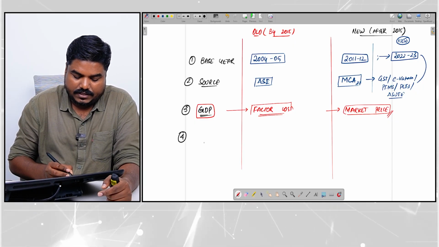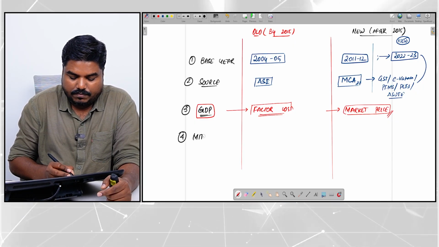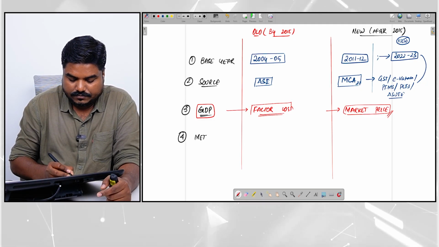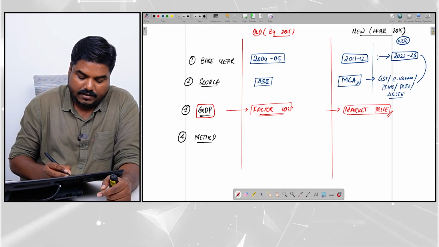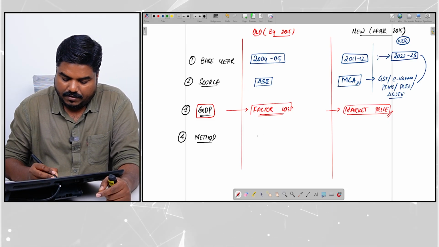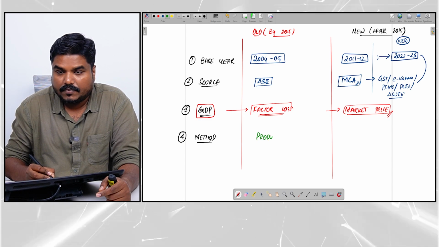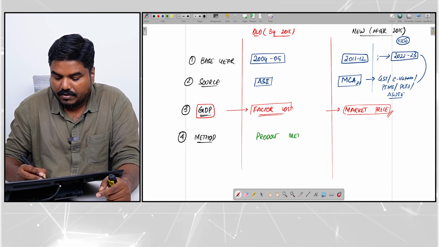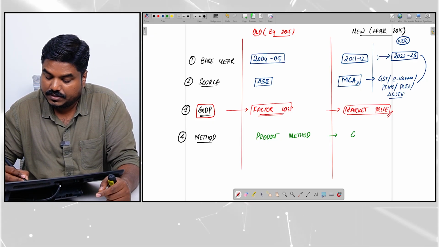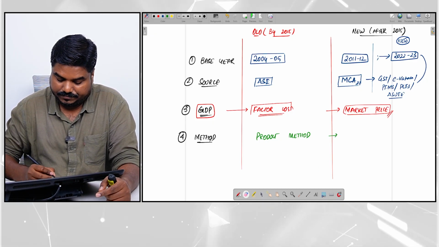Then fourth is the method to calculate the output. So from product method, we started to use value added method.